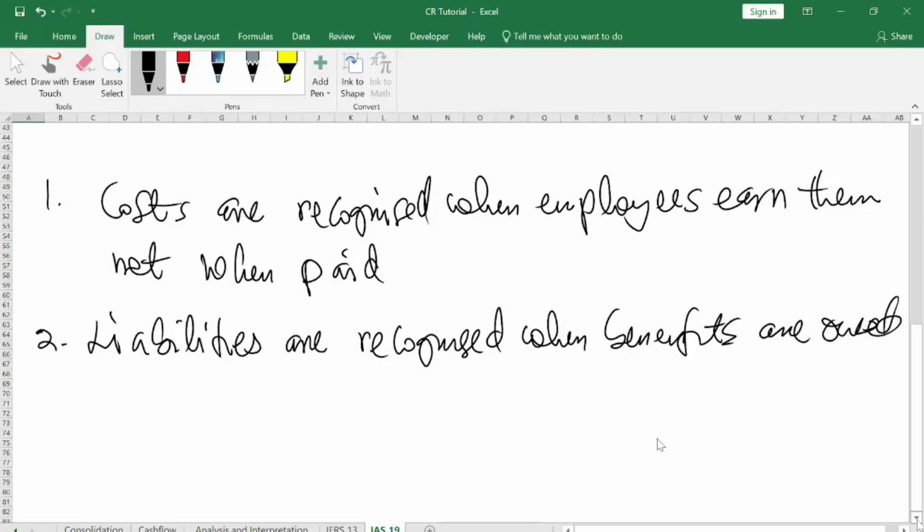Now, what you need to understand on IAS 19 is that when you are an employee rendering service to a firm or a company, they can choose to create a fund which the employer will agree with you, the employee, so that the employer will make a regular contribution into the fund.